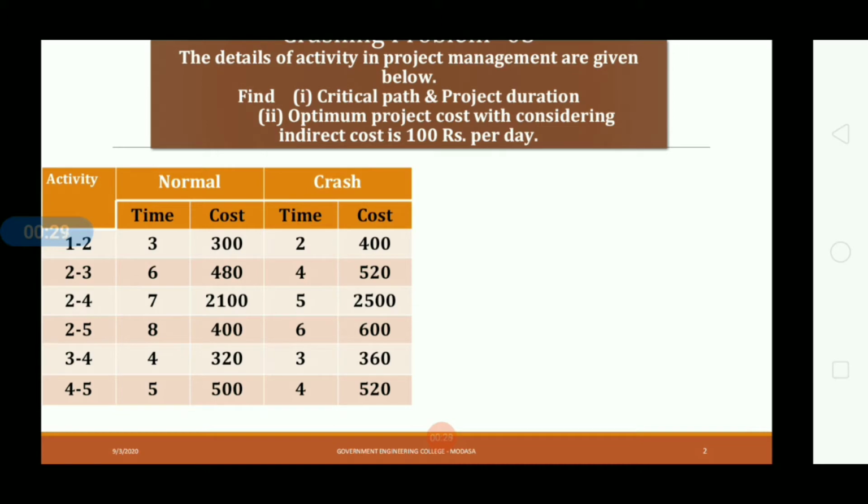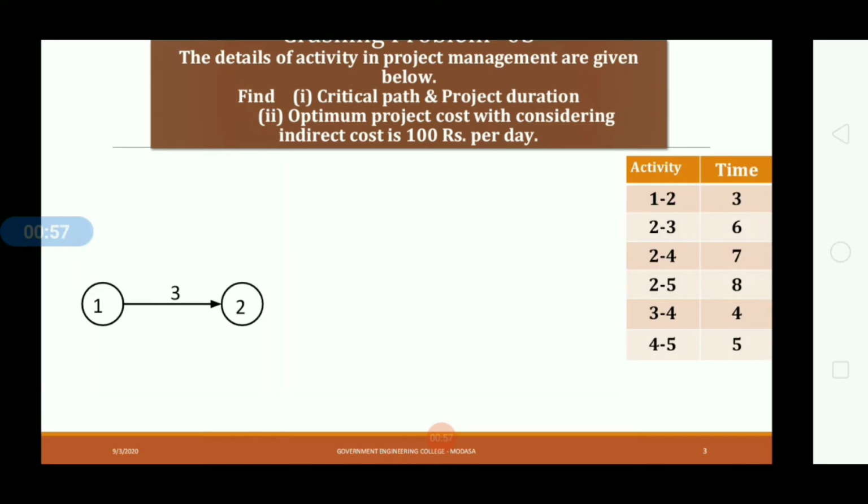given below. And here you have to find out number 1 critical path and project duration, number 2 optimum project cost with considering indirect cost is 100 rupees per day. And here data are given: activity, normal time, crash time, and normal cost and crash cost. So first of all, for the critical path we have to draw the network diagram.